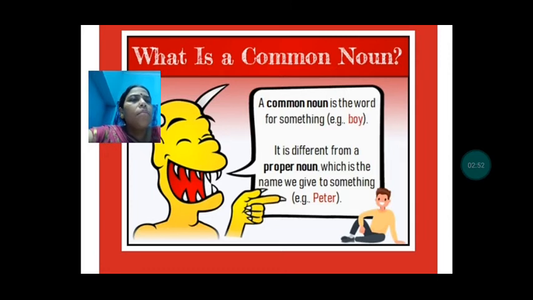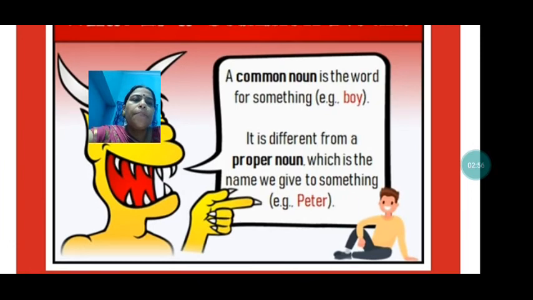See, a common noun is the word for something. Example, boy. Now see, the common noun is different from the proper noun. How? Which is the name we give to something. Suppose some boys are sitting over there, and now when they sit, we can identify that okay, there are boys sitting over there.